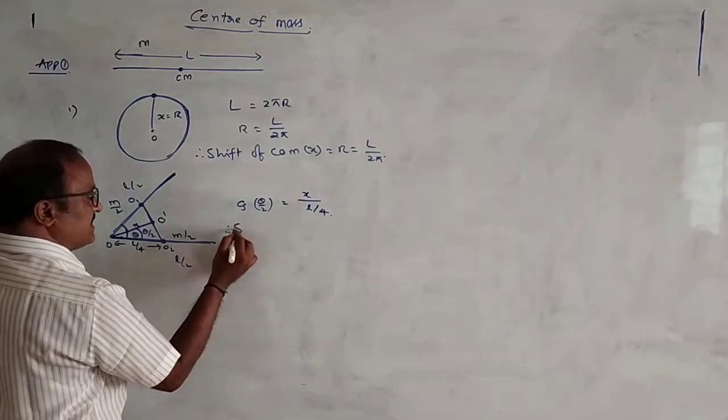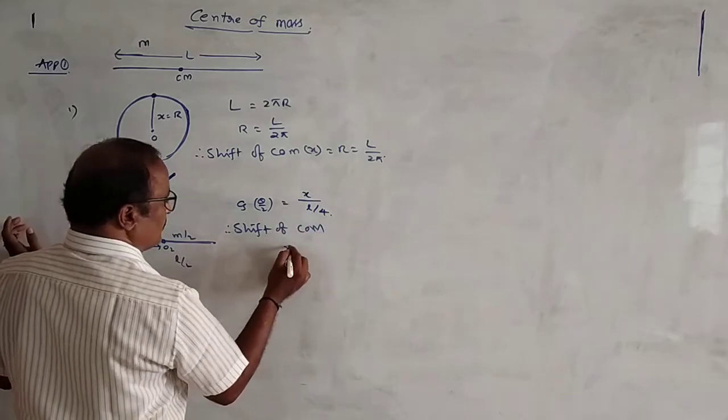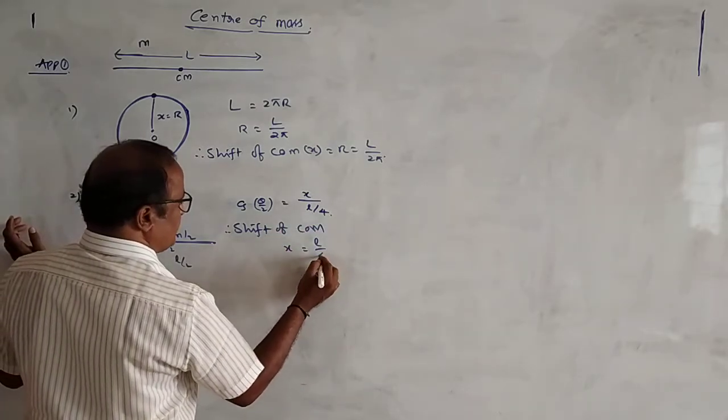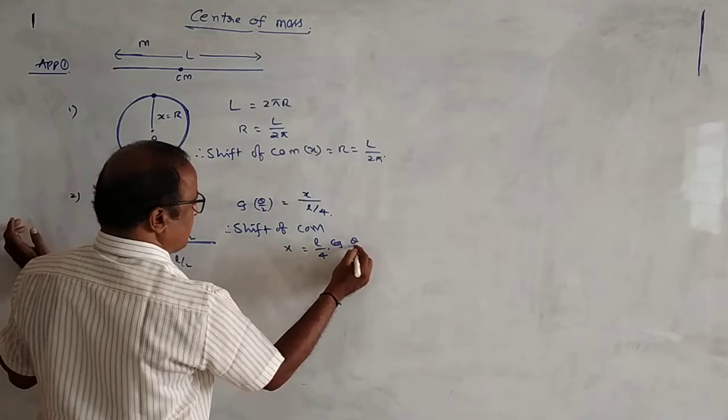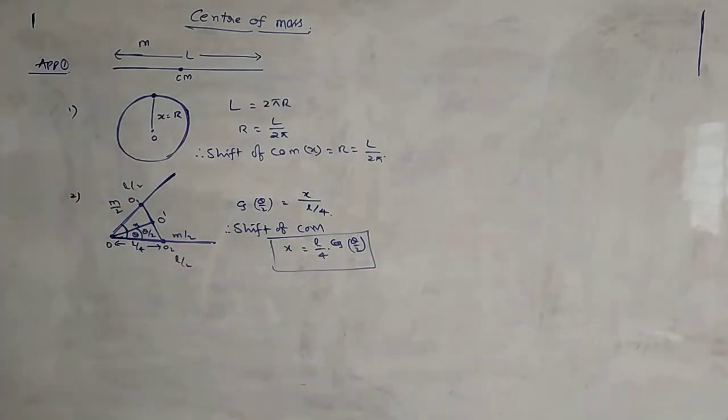Then the shift of center of mass is x equal to L by 4 into cos theta by 2. So this is example 2.